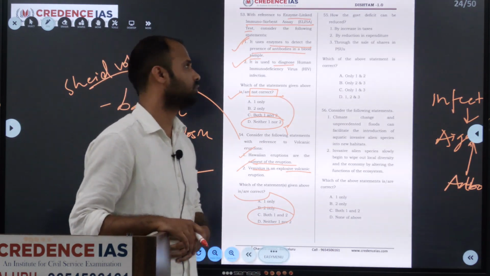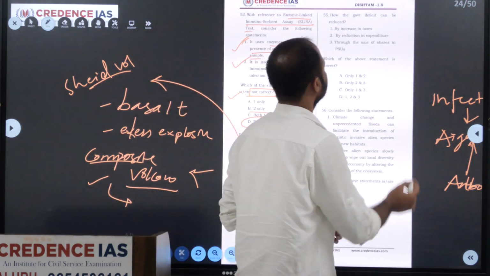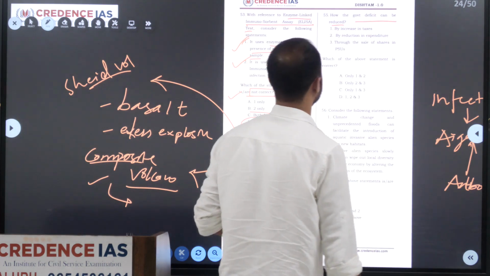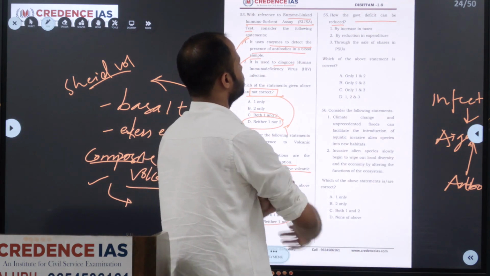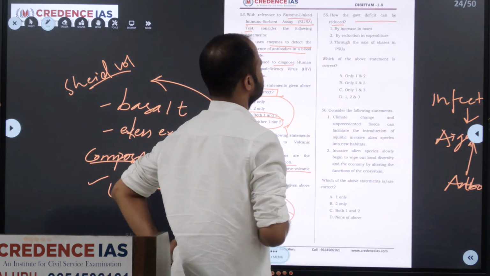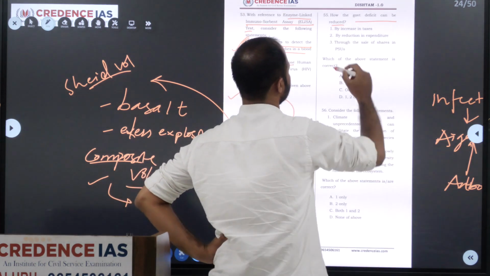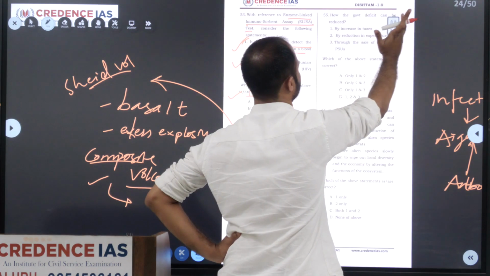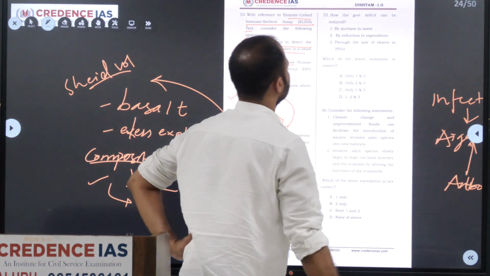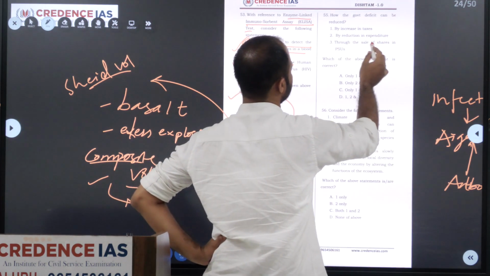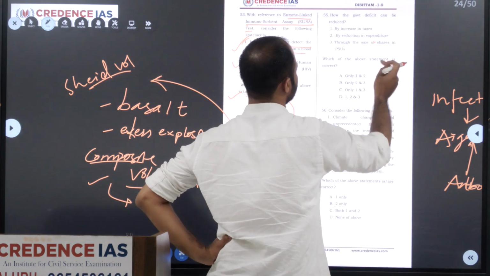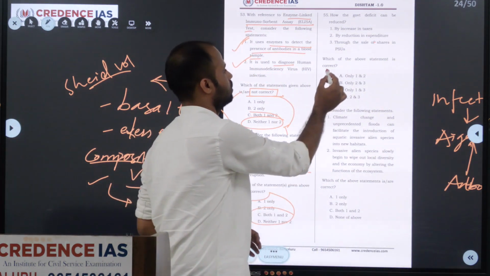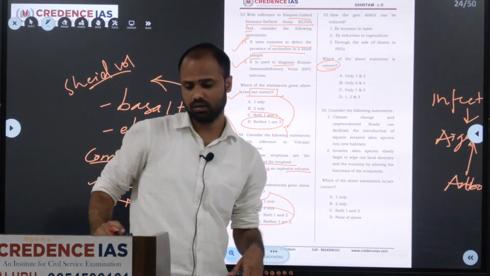Next we'll move on to the 55th question. How can the government deficit be reduced? Government deficit can be reduced by increasing taxes, by reduction in expenditure, and through the sale of shares of PSUs. These are the three statements given by the question.